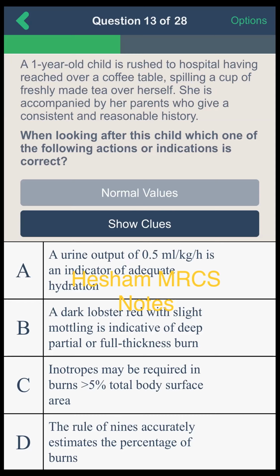Okay, this is right. Deep redness, yes. Then inotropes have no role, and the rule of 9 is not used for children. For children, there's a modified table: the Lund and Browder chart. Then the right option here is a dark lobster red or blotchy red, as in the previous question, with slight mottling, which is indicative of a deep partial burn or full thickness burn. Okay, full thickness burn. Yes.